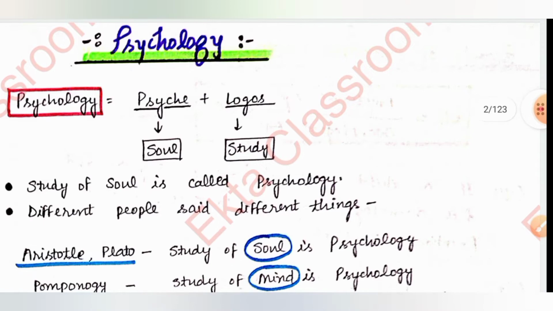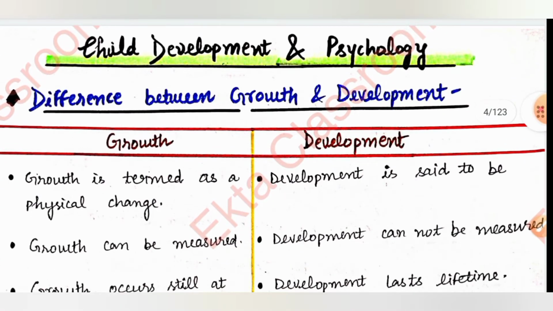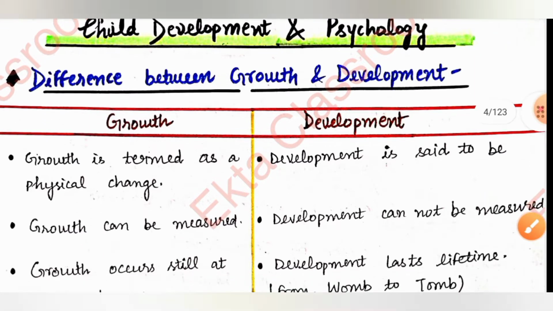Okay friends, in today's video I'm going to start with the child development and psychology topic. In this topic there is a very important subtopic called the difference between growth and development. If we talk about the paper, 1 to 2 questions on this concept are frequently asked in the CTET exam. So now let's start this topic, growth and development.